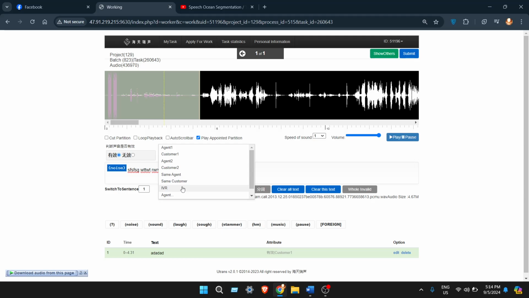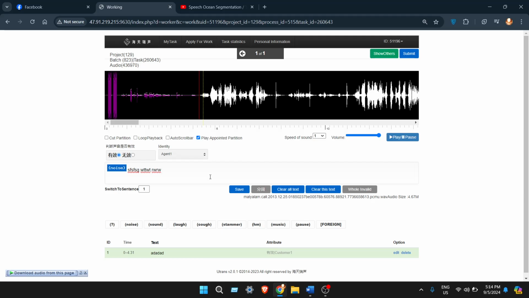So I think the first person could be agent one. I do not know, maybe it could be customer one as well. I am selecting the identity agent one. For a native Malayalam person, you should be able to identify easily. Our first segment is done. There's not multiple speakers in this segment. Then we click on save or simply click enter.